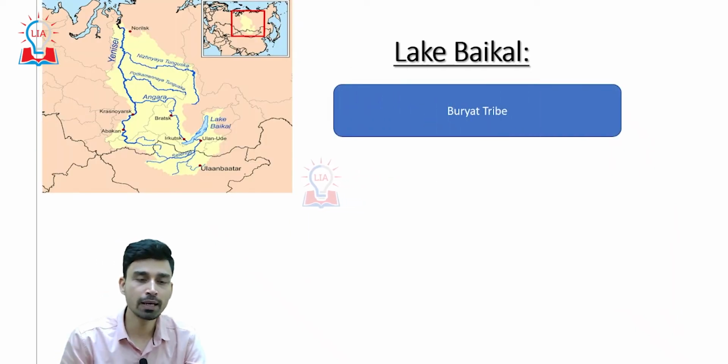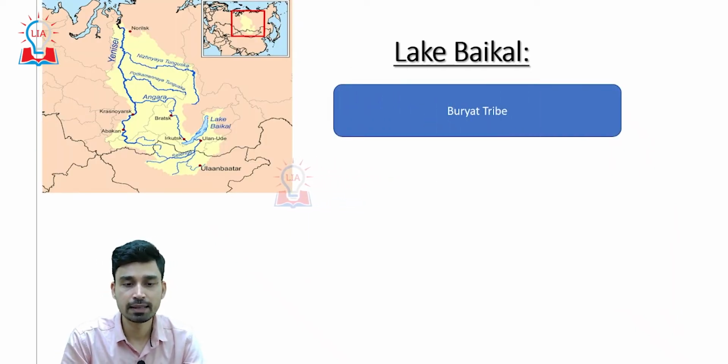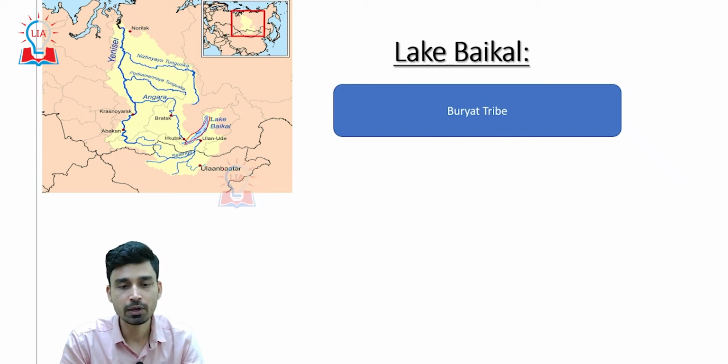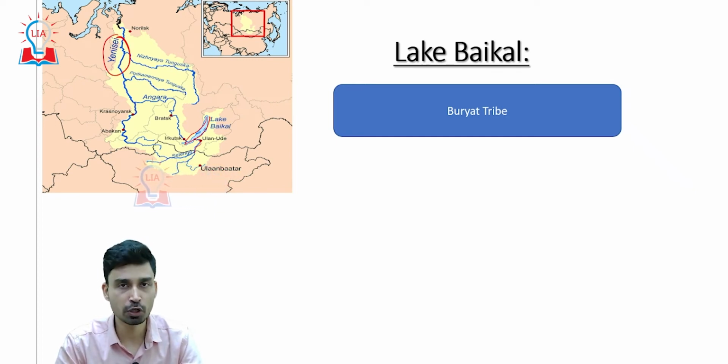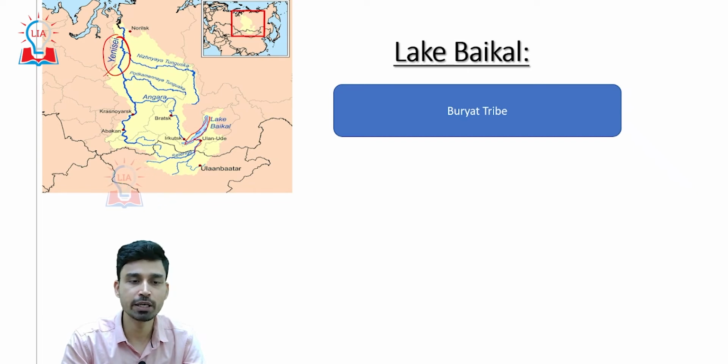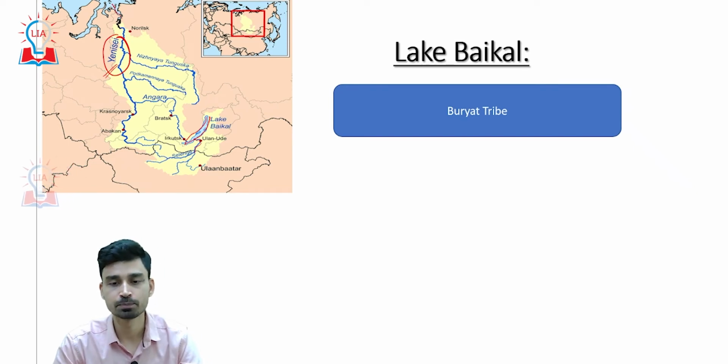Now if we look at this map, this is our Lake Baikal area, and from this area a river emerges. This is a very important river that drains a very large part of Russia. It is called the Yenisei river. The Yenisei river originates from Lake Baikal and then drains toward the Gulf of Finland.